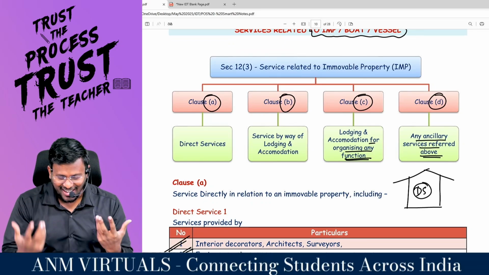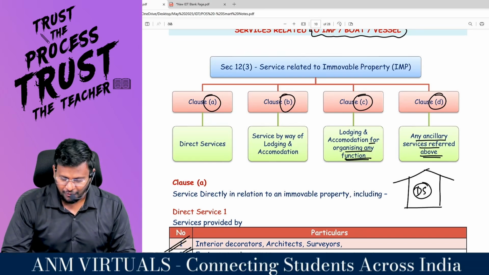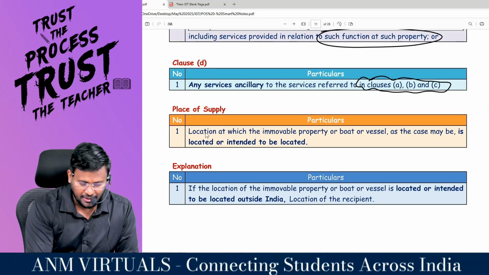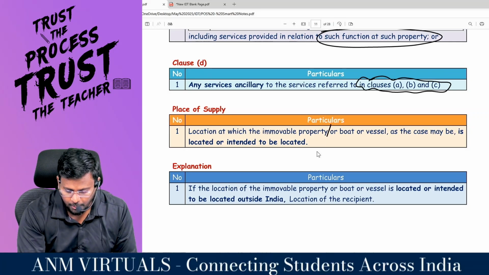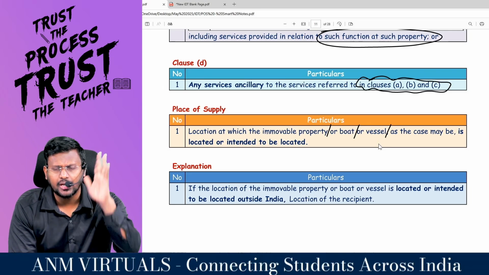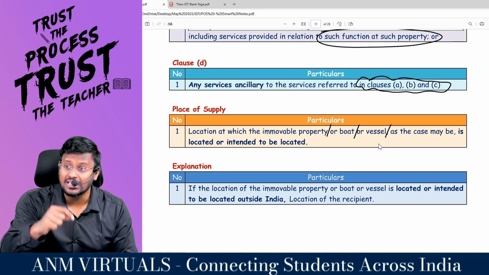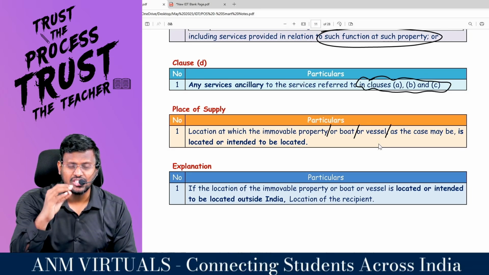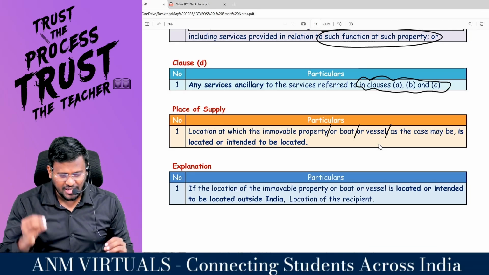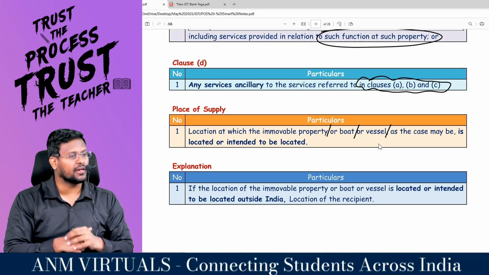Sir, lodging and accommodation for organizing any function, and any ancillary services referred above. For all the four services, my dear lovable students, the place of supply is the location at which the immovable property or boat or vessel, as the case may be, is located or intended to be located. Because where the immovable property is, there only consumption will happen. GST is a consumption based tax. That's why 12 subsection 3 is saying that the location at which the immovable property, boat or vessel, as the case may be, is located or intended to be located.